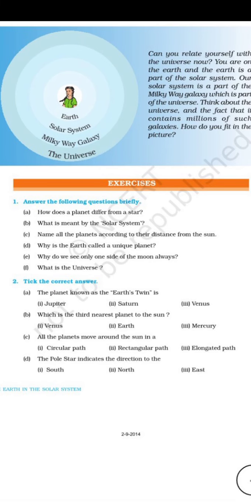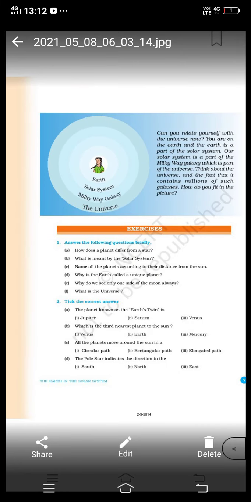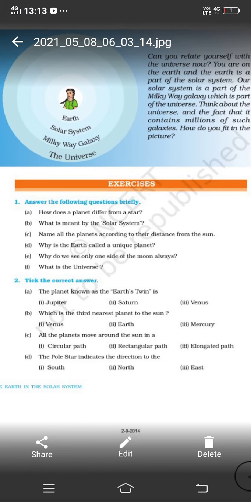Now the second question: which is the third nearest planet to the sun? First is Mercury, second is Venus, and third is Earth. This means the third planet nearest to the sun is our Earth.